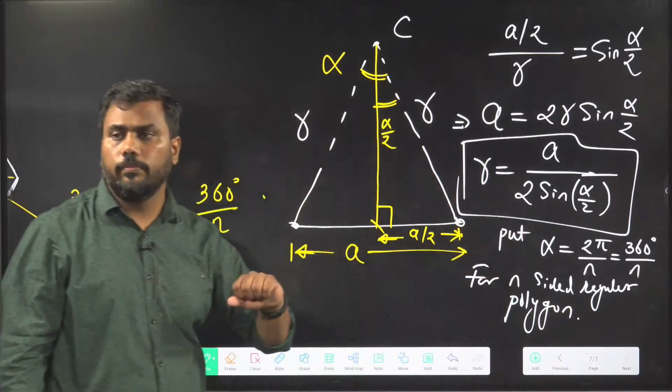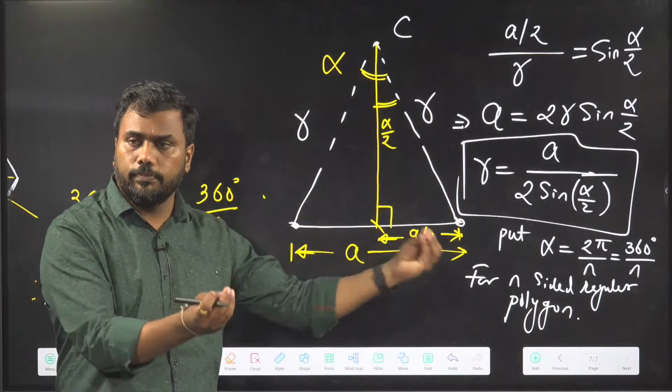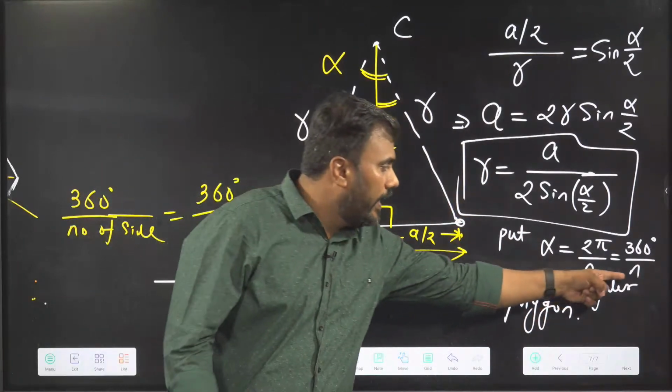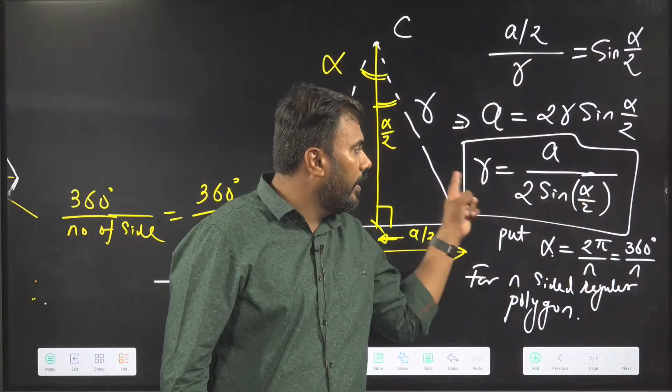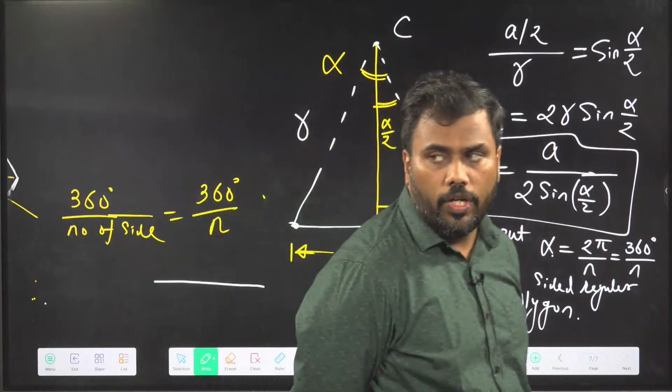If you have a hexagon, put n equal to 6. If you have a pentagon, put n equal to 5. If you have a septagon, just put n equal to 7. So if you have an n-sided regular polygon, just put the value of n here, you will get alpha. You put the value of alpha here, you will get R. Is this clear?